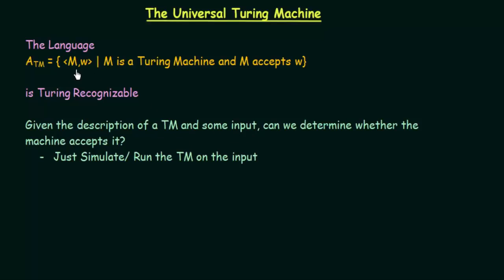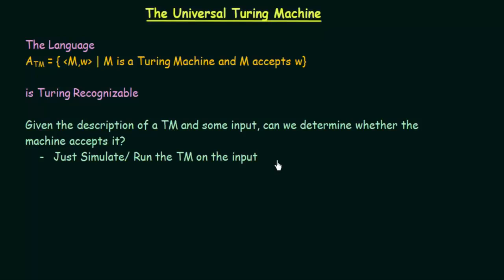Let's say that here we have a Turing machine called M, which is doing some task, and we have its description. That means we have the description of what the Turing machine is doing. And then we have some string W. So we will pass the description of this Turing machine M along with the input W into our universal Turing machine, and we will run it. How can we determine whether the machine accepts it? Very simple, just simulate or run the Turing machine on the input. Then we can know whether it will accept or reject, or it will loop.